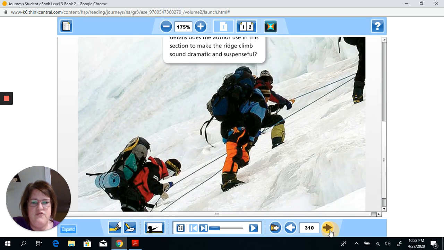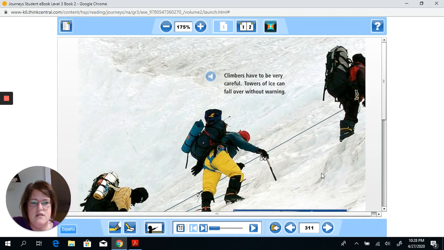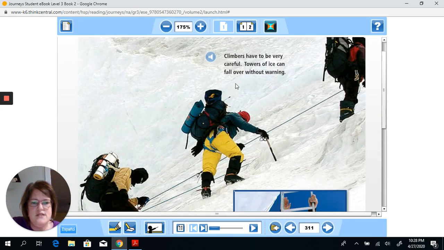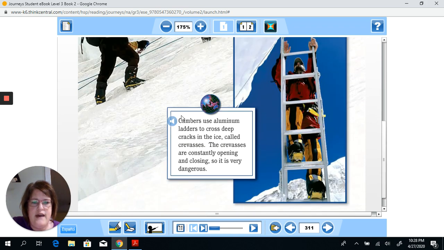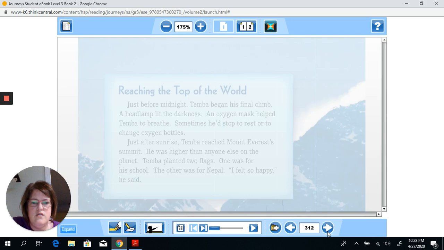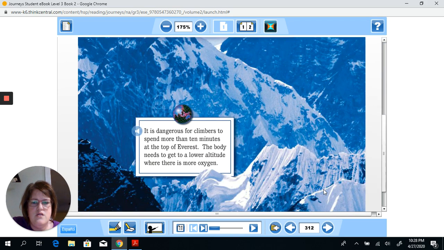Okay. We have more photographs here to help us, and captions. Another photograph and a fact box here. Okay, thought this was really interesting.